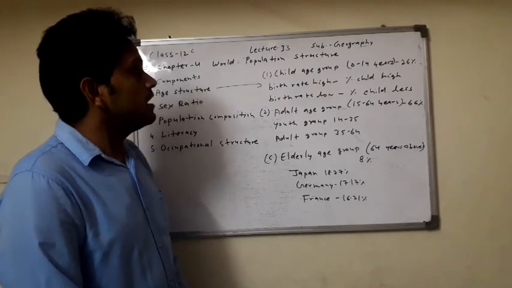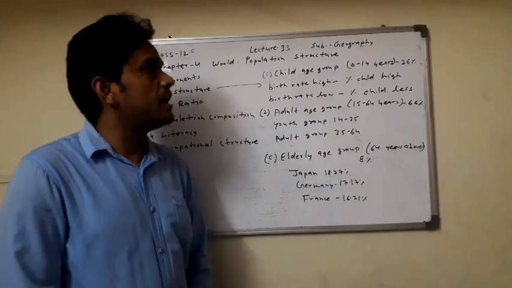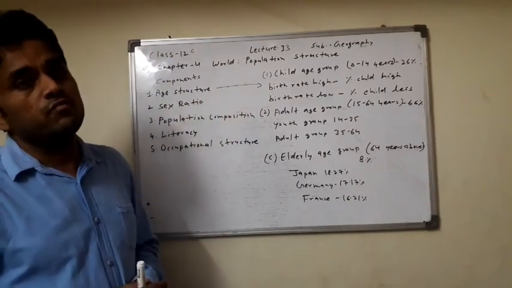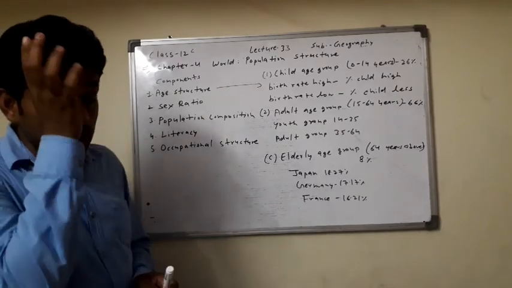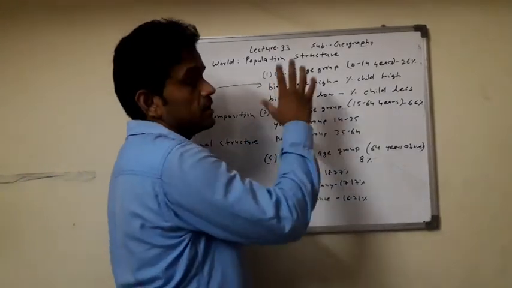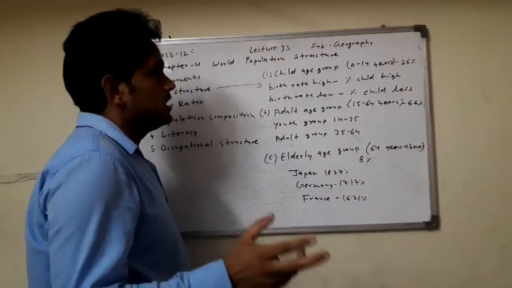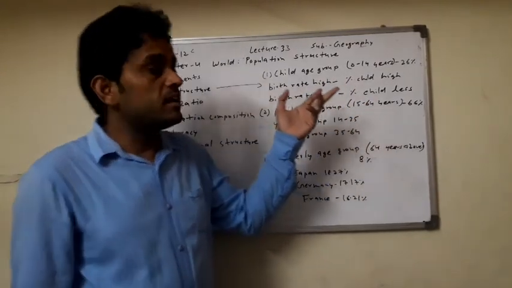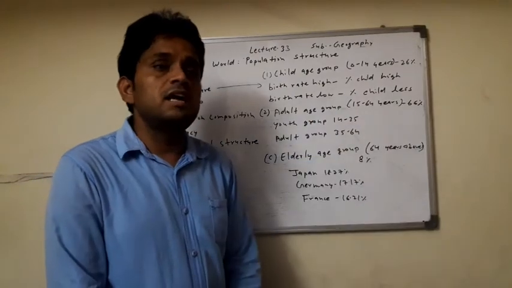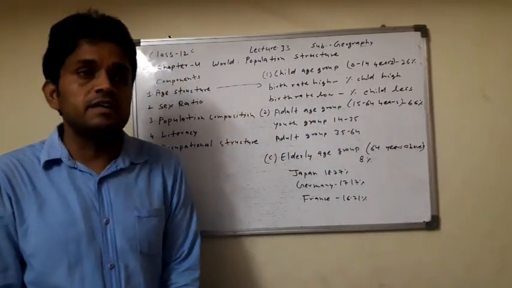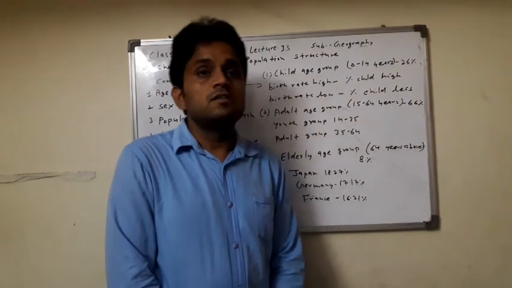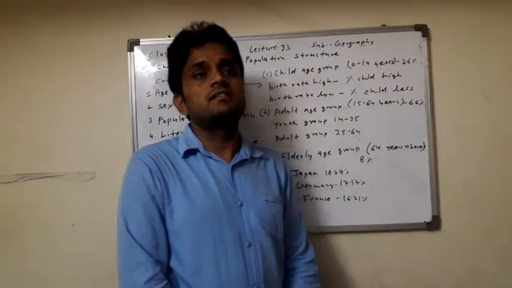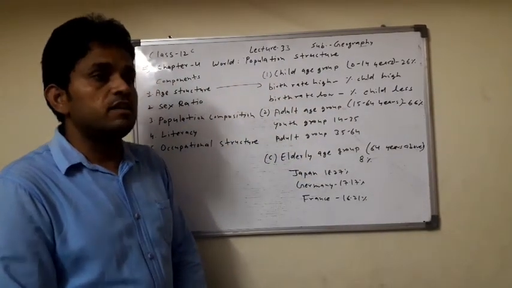Countries where the birth rate is high have a high percentage of child age group. In underdeveloped countries and developing countries where the birth rate is high, like the African countries, the child age group percentage is also high in the population. According to continent, the highest child age group is found in the African continent.